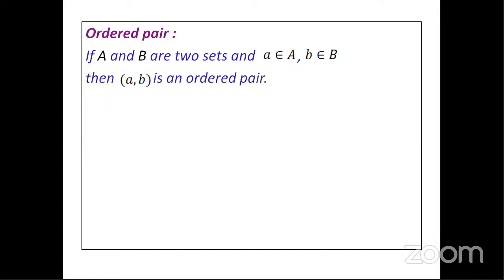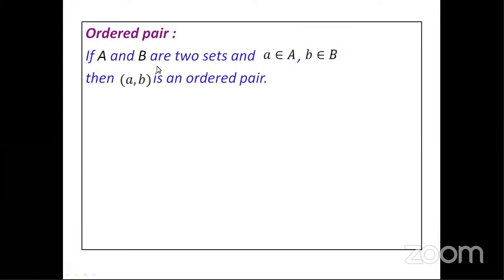Now, what exactly is the meaning of this statement? a is an element taken from the first set A, and b is an element taken from the second set B. The element from A is taken as the first coordinate and the element from the second set as the second coordinate, and you are pairing them. When you pair them, you call it an ordered pair. Remember, the first element comes from the first set, and the second element is taken from the second set.